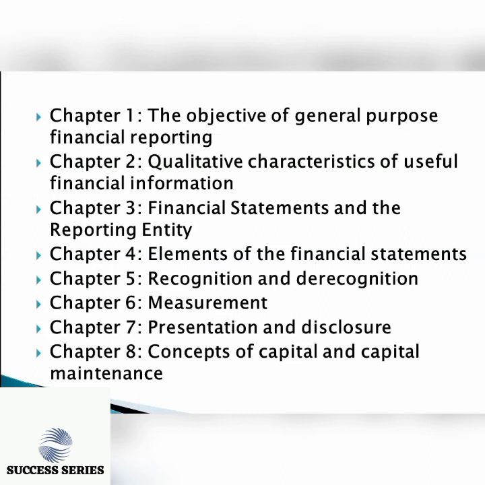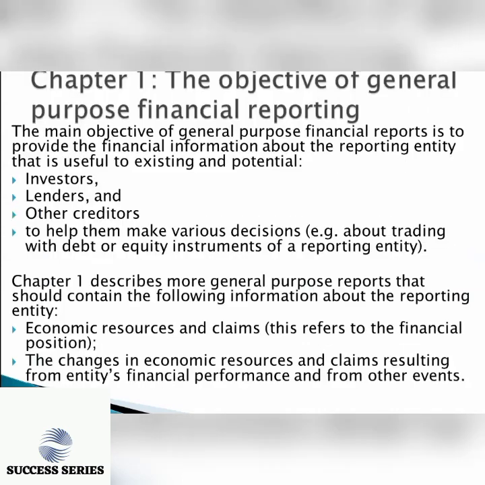In today's video, we are going to look at 4 of these chapters. That's Chapter 1, Chapter 2, Chapter 3, and then Chapter 4. Now, let's start with Chapter 1, which is the objective of general purpose financial reporting. This basically looks at providing information about a reporting entity which will be useful to its existing or potential investors, lenders, and other creditors in order to help them to make their decisions.